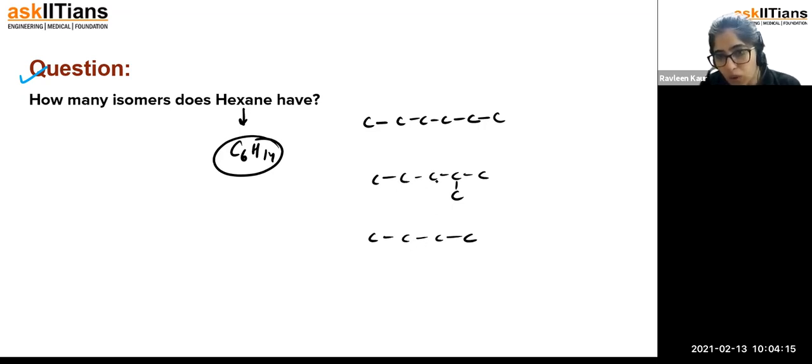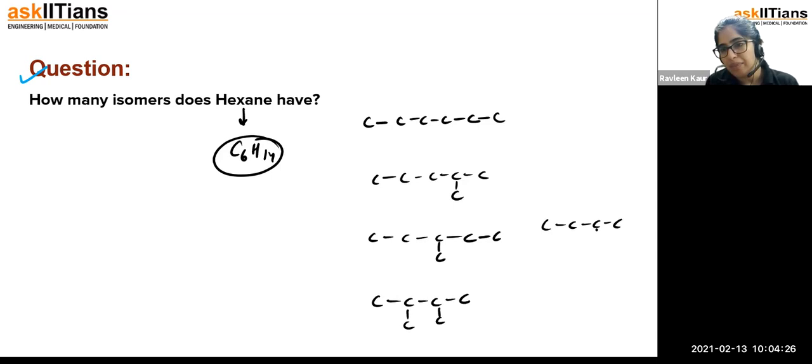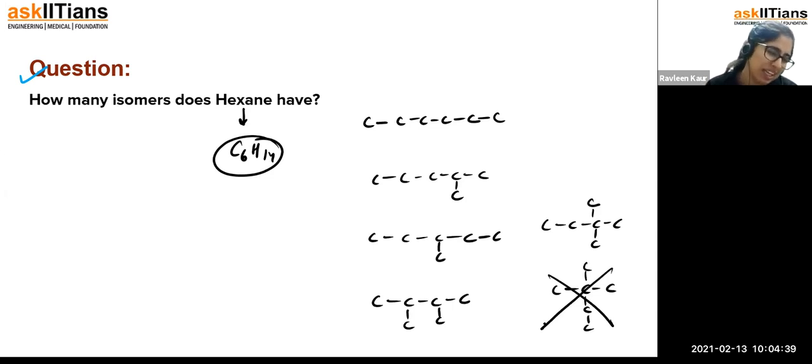I can make 1, 2, 3, 4, 5, 1, 2, 3, 4, 5. I'm making one here. 1, 2, 3, and 4. So I'm making two here. 1, 2, 3, and 4. I'm making two carbons here. Now I'm not able to convert into three carbon atoms, right? Because if I convert into three carbon atoms, I have to make it like this, which is not going to be possible. So this is going to be 1, 2, 3, 4, and this is going to be 5 structures possible. Clear? So just satisfy them with the hydrogens. Okay.